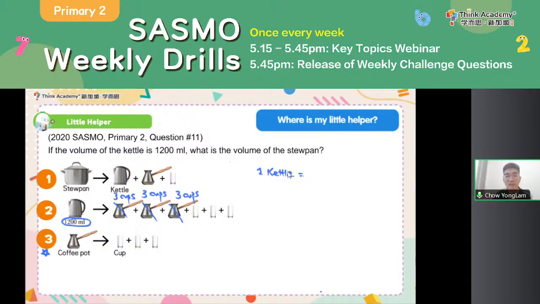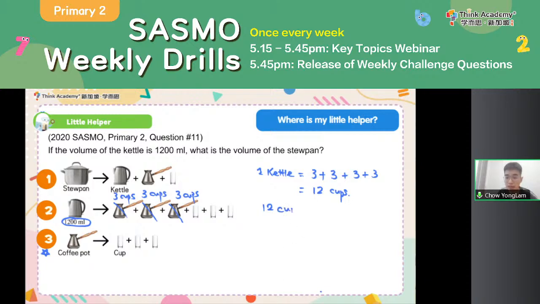Now how many cups are there in total? 3 cups from the first coffee pot, 3 from the second, 3 from the third, and 3 more that I originally have. So I will have 12 cups in total. So 1 kettle is equal to 12 cups. If 1 kettle is 12 cups, and I also know 1 kettle is 1,200 milliliters, then how many milliliters is 1 cup?